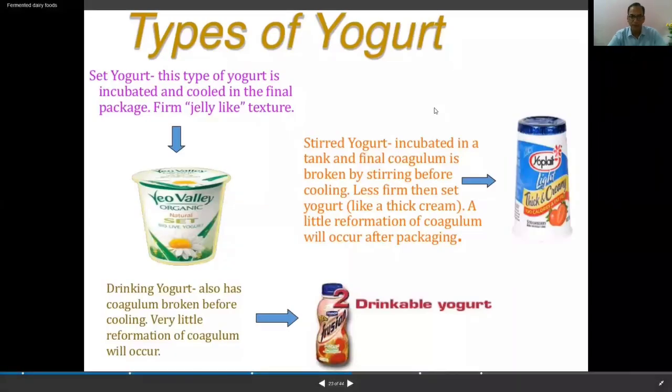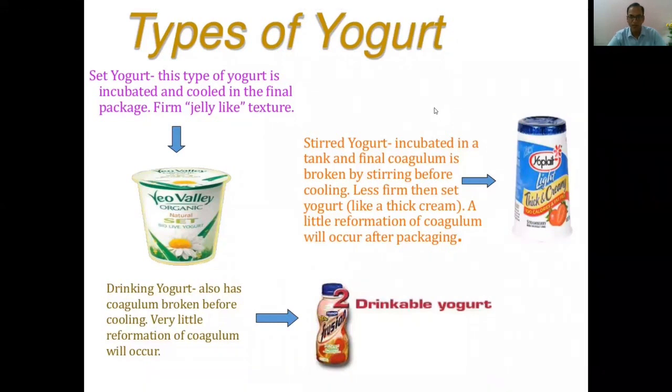Since a few more minutes are left, let us discuss various types of yogurt available in the market, because it is not only important to know the technology of making yogurt, but also equally important to know what is available in the market. So you can see the various types of yogurts shown here on this screen, which I just shared. Set yogurt: this type of yogurt is incubated and cooled in the final package and has a firm, jelly-like texture, which is your set yogurt.